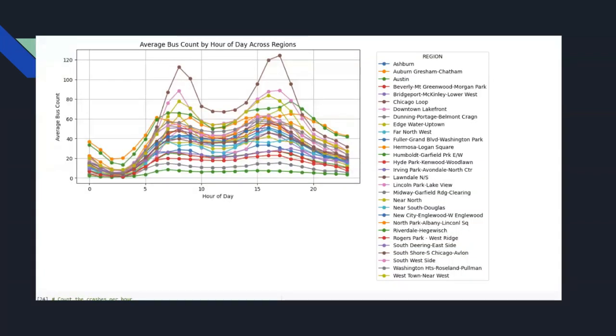On my first graph here, I want to take a look at the number of buses that usually roam around the city across different locations as well as different times of day. As you can see here, clearly the peak hours are usually around 7 to 8 a.m. as well as 3 to 5 p.m. And the Chicago Loop is by far a lot busier than other areas of the region.